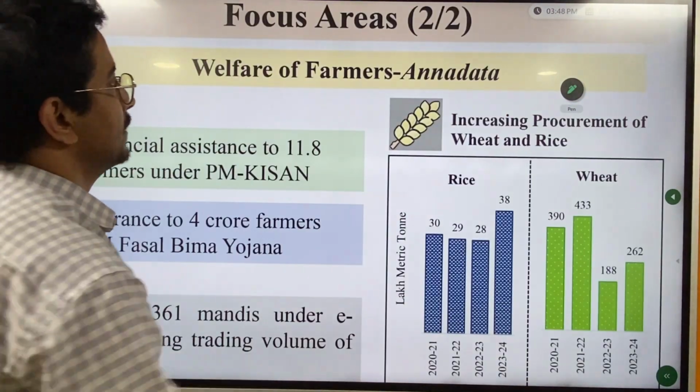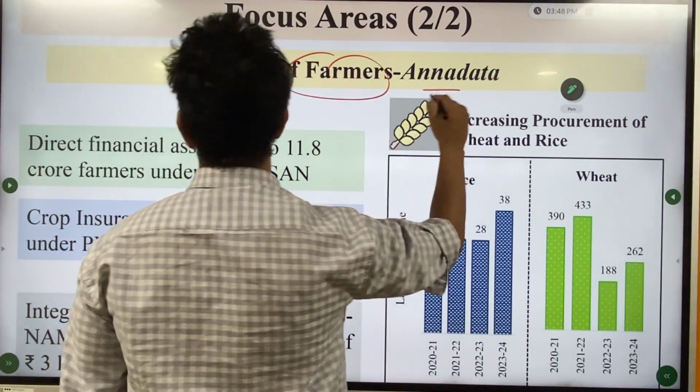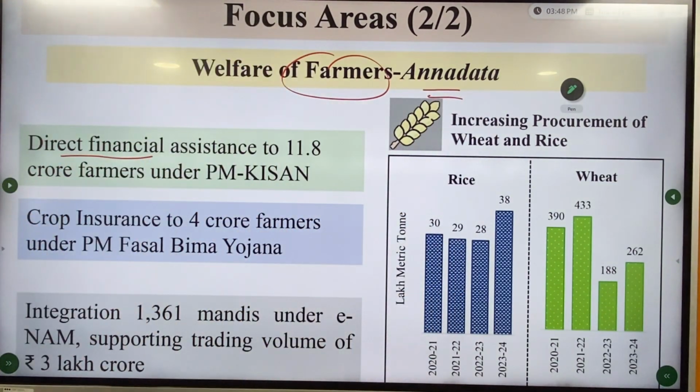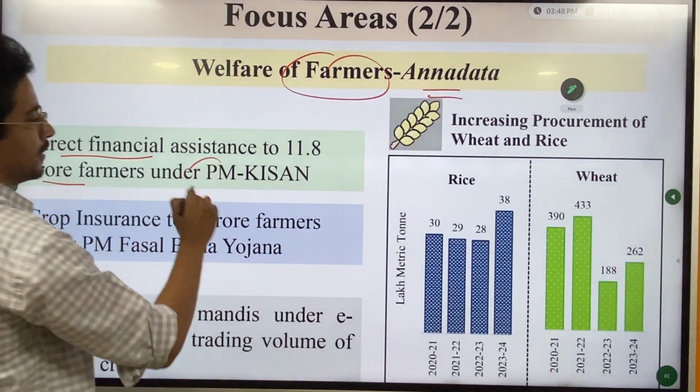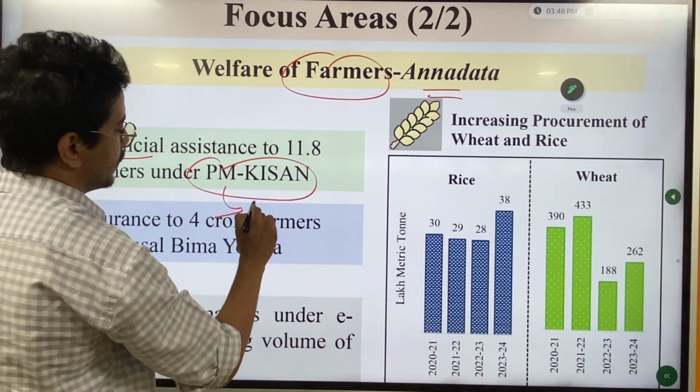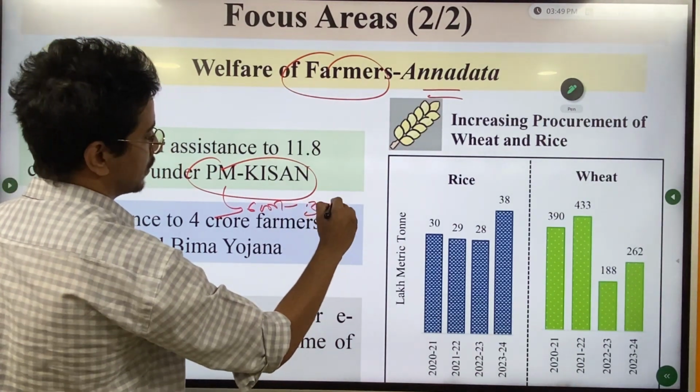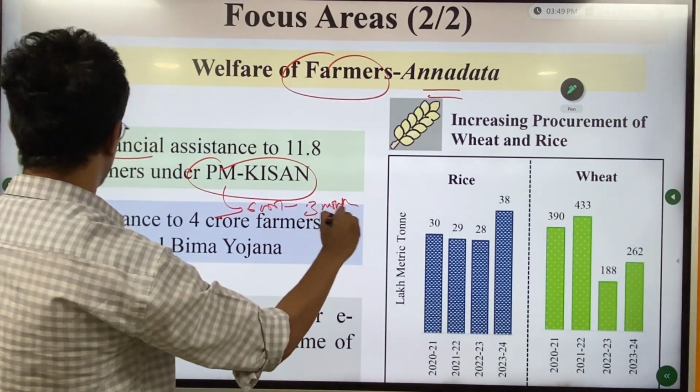Next is farmers, Annadata. Direct financial assistance to 11 crore farmers under PM Kisan. Under this scheme, the government gives 6,000 rupees every year to farmers in 3 installments, every third month.